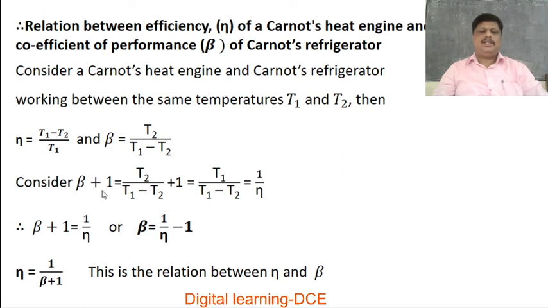Consider beta plus 1; add plus 1 on both sides of this equation. We get beta plus 1 is equal to T2 over T1 minus T2 plus 1. After simplification, it is equal to T1 over T1 minus T2. We know that T1 minus T2 by T1 is equal to eta. Therefore, T1 by T1 minus T2 is equal to 1 over eta. Therefore, beta plus 1 is equal to 1 over eta, or beta is equal to 1 over eta minus 1, or eta is equal to 1 over beta plus 1. This is very important. This is the relation between eta and beta.